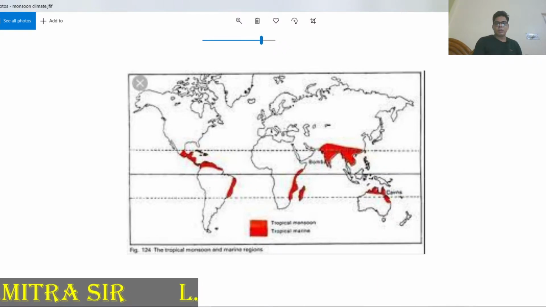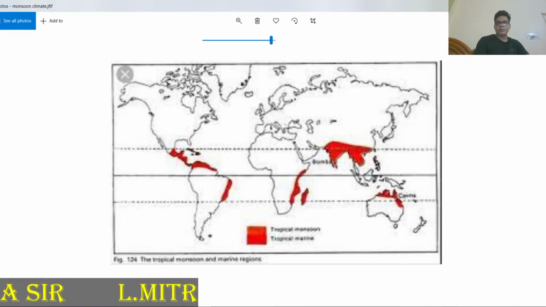Perhaps you can see on my screen. These are the areas where you can find tropical monsoon climate in the world map. This area, Panama, in the central portion of North and South America, then all over India and Myanmar, then the eastern side of Africa, then Madagascar, and the northern part of Australia. This portion is considered the tropical monsoon type of climate. One by one we have to discuss their locations.